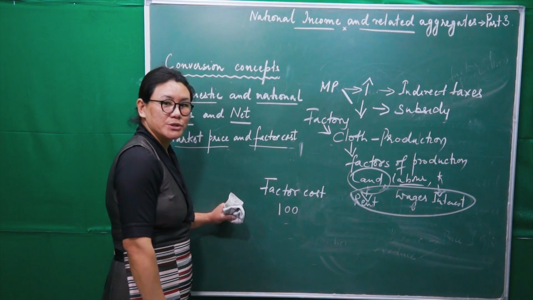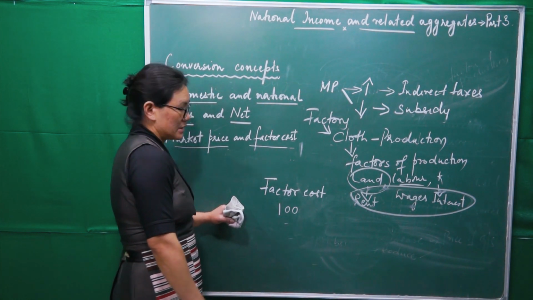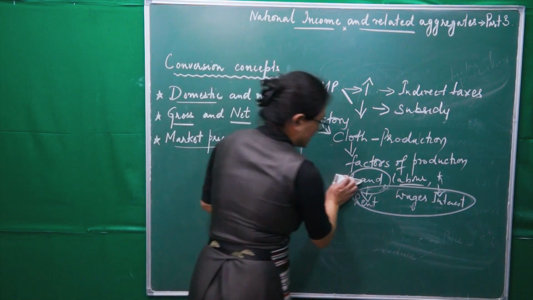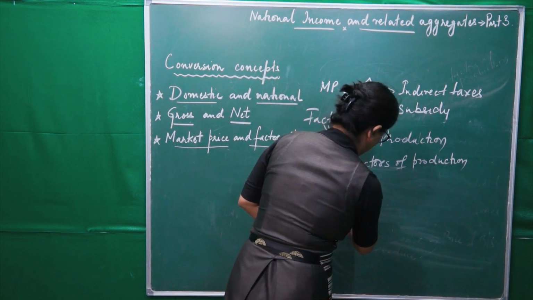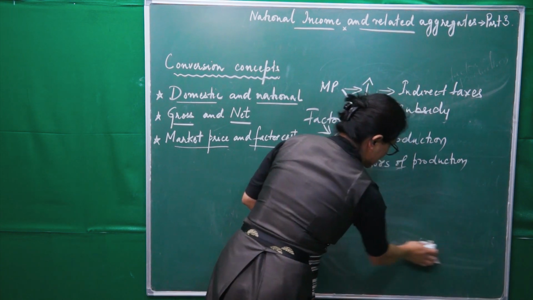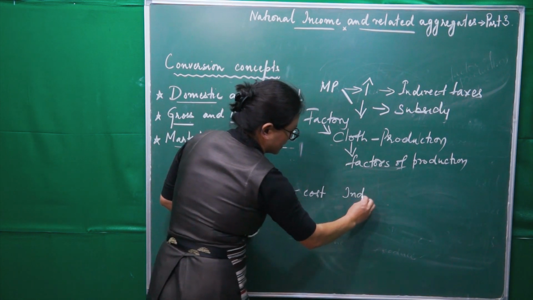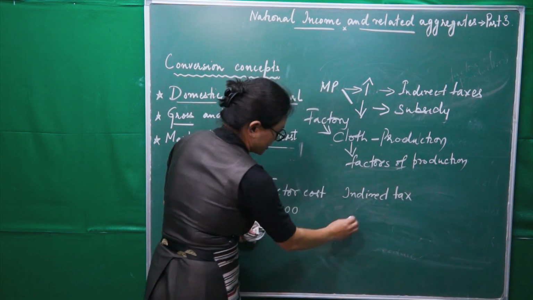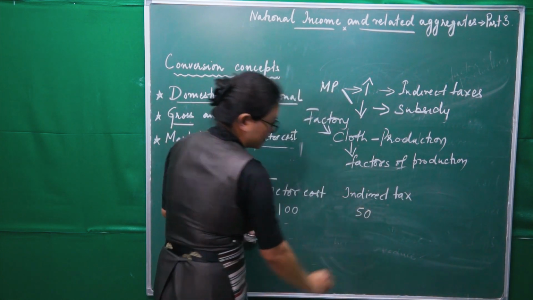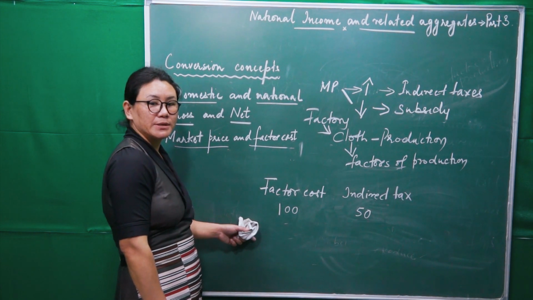Now on this, government will impose indirect tax. Indirect tax, example 1, sales tax. Say for example, imposing indirect tax of around say 50. Right?